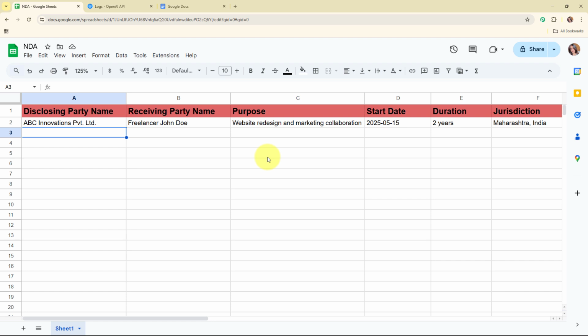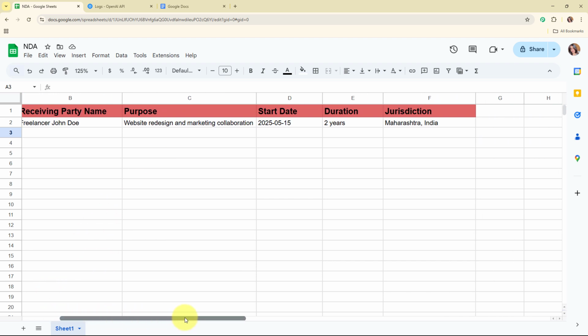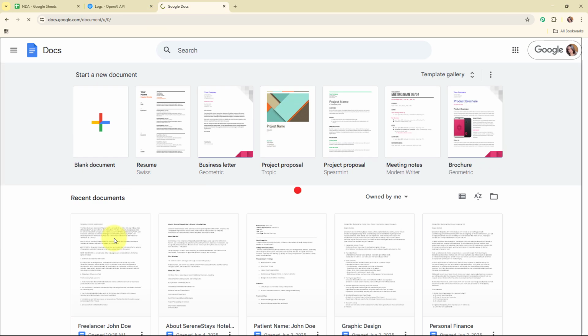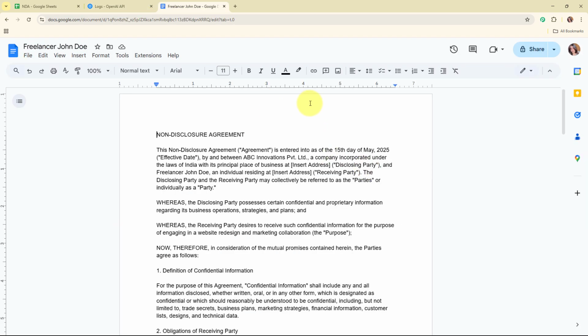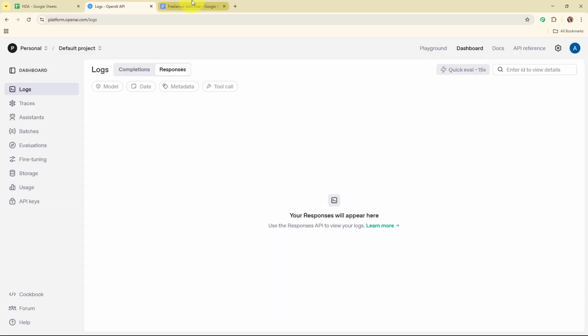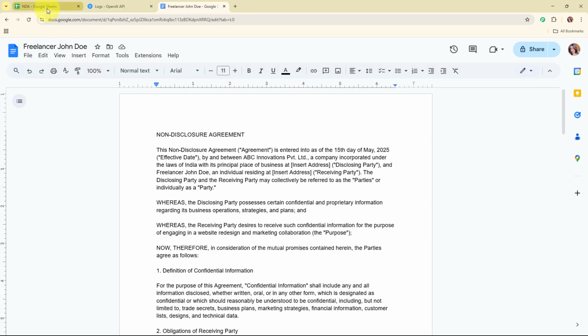Alright, so here on my screen you can see my Google Sheet that I've created with the name NDA. And now here my objective is as soon as I add a new detail over here in my Google Sheets, then automatically using the details, OpenAI should generate the NDA. And after generating the NDA, automatically that should be saved in my Google Docs as a new document. Alright, so here I've already built an automation where I've connected my Google Sheets with my OpenAI account and Google Docs using an automation software.